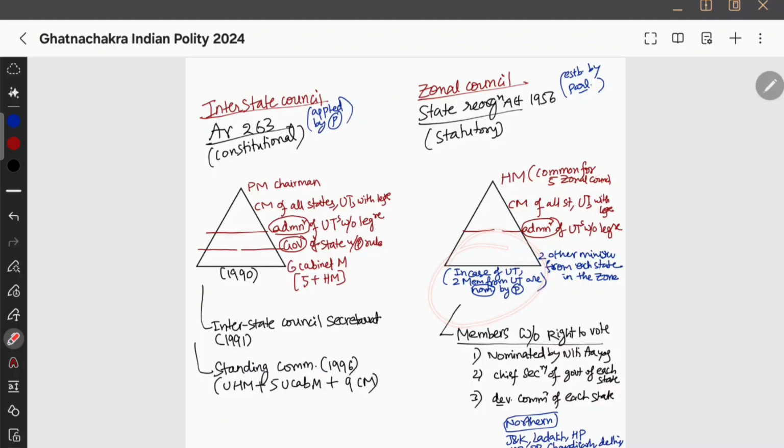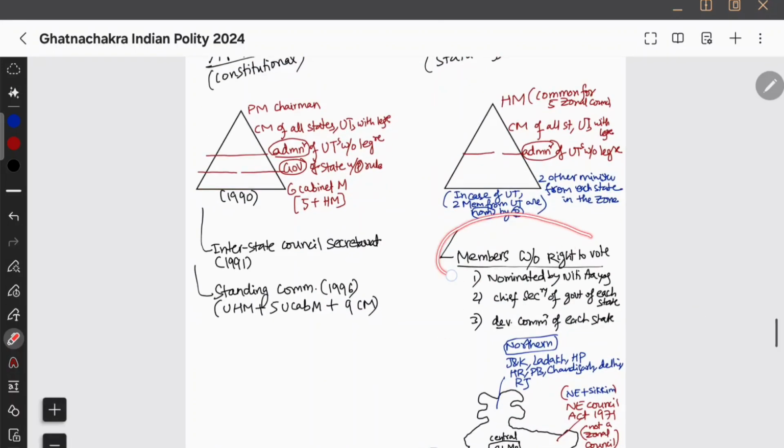Okay, that's all. It is simple: if it is a state, there will be 2 ministers; if it is a UT, who nominates from each UT? The president will nominate. 2 members from the UTs will be nominated by the president to be present in the zonal councils, and if it is a state, of course 2 ministers from the state will be there. Okay, that's all.